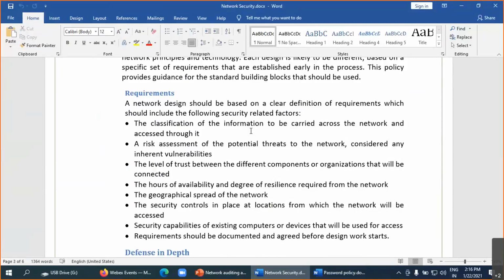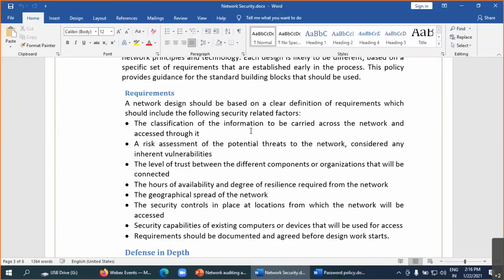Is there a person sitting outside the door? Is there a biometric machine running? Is the CCTV camera there inside the data center and outside the data center? And are you managing a logbook, where the person who is entering signs it with the date and time? These are the things checked at the audit level.